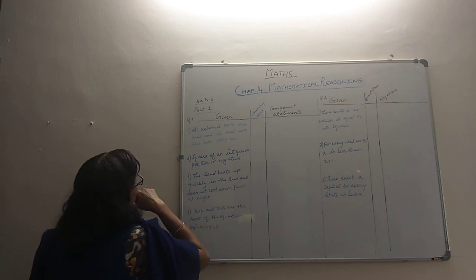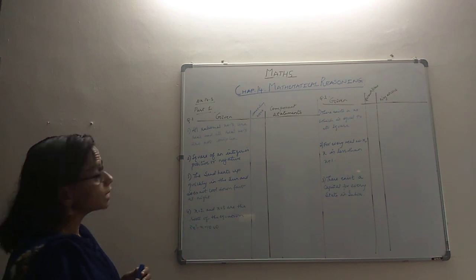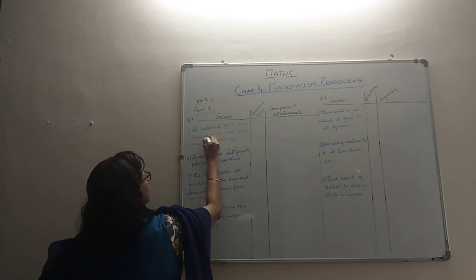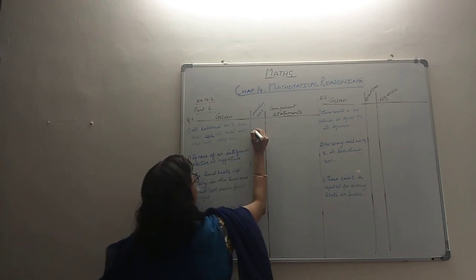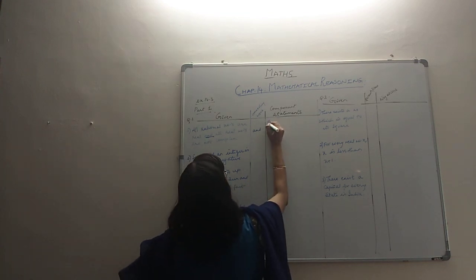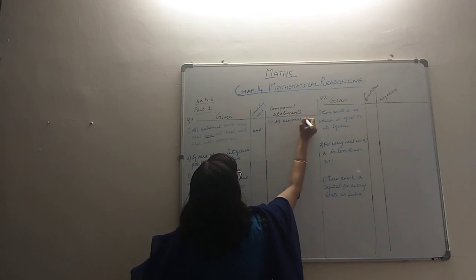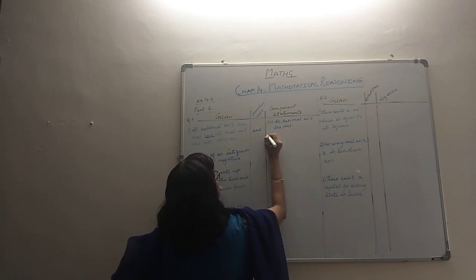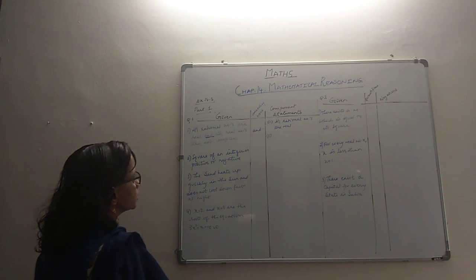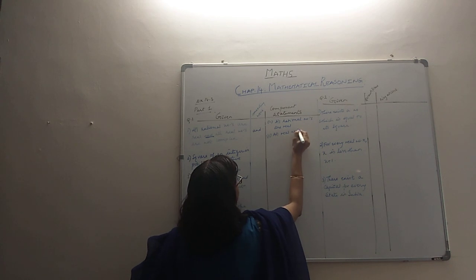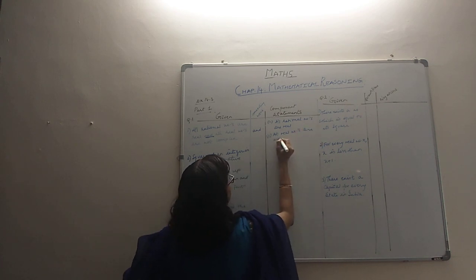This question states that all rational numbers are real and all real numbers are not complex. That's a statement. So here the connecting word is and. You have to write what is the connecting word and you have to write the component statements. So the very first component statement is all rational numbers are real. That's the first part. The second part, joined to the first part by this, is all real numbers are not complex. These are the two parts.